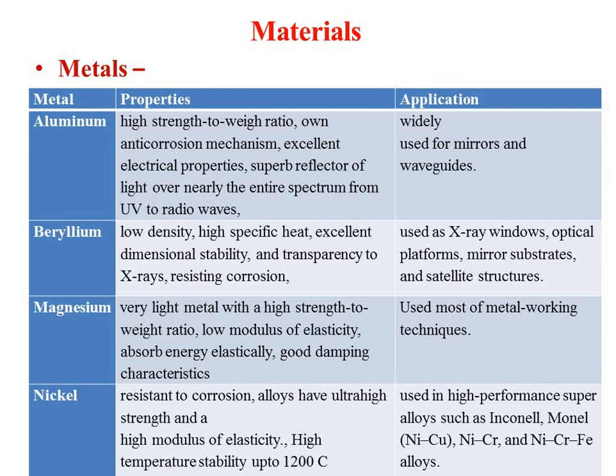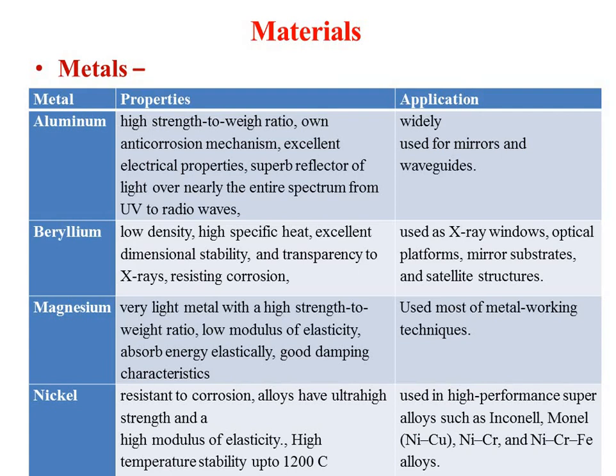These metals have their own properties, which will give you a specific high strength to weight ratio, electrical properties, resistance, and they may be very good for UV or X-ray type of applications, and depending on that they are used in various applications.